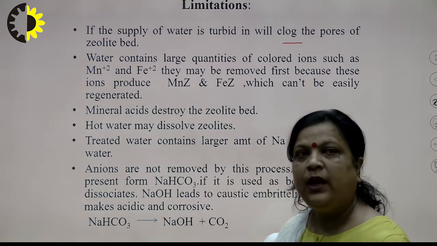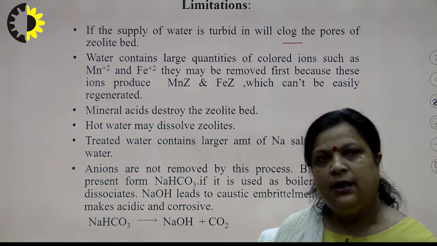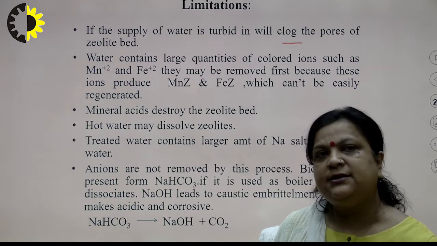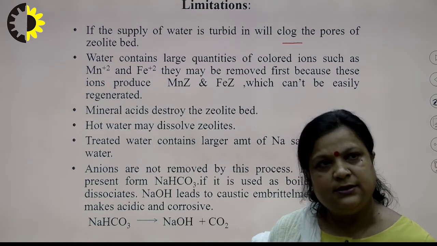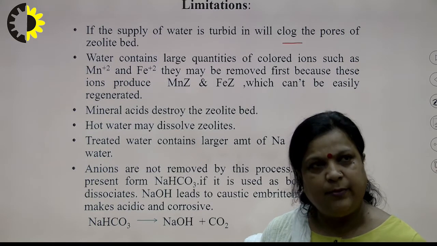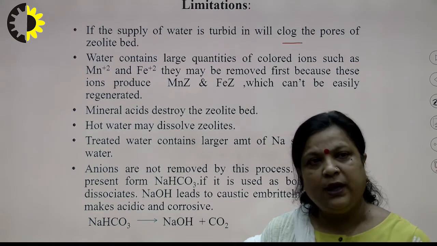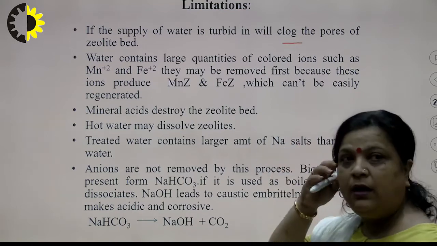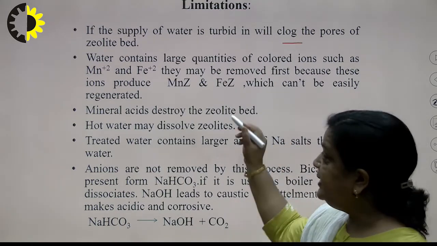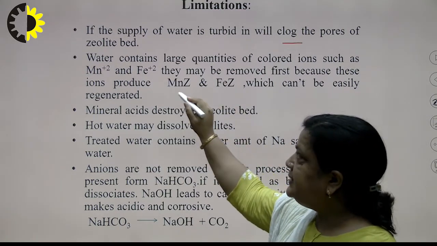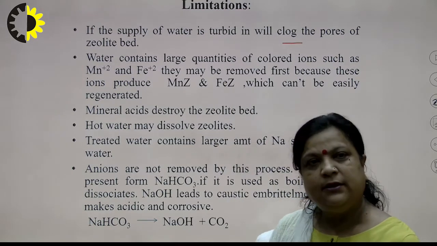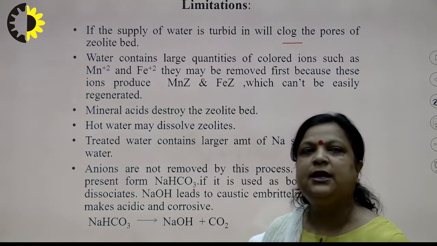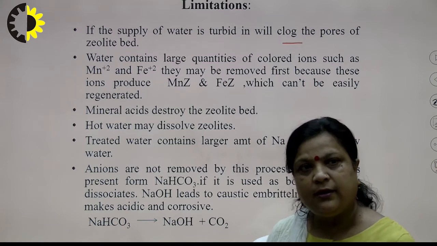Second, if water contains impurities or ions other than calcium and magnesium, like manganese Mn2+ or Fe2+, these ions must be removed. Otherwise MnZ and FeZ get formed, which can't be easily regenerated.